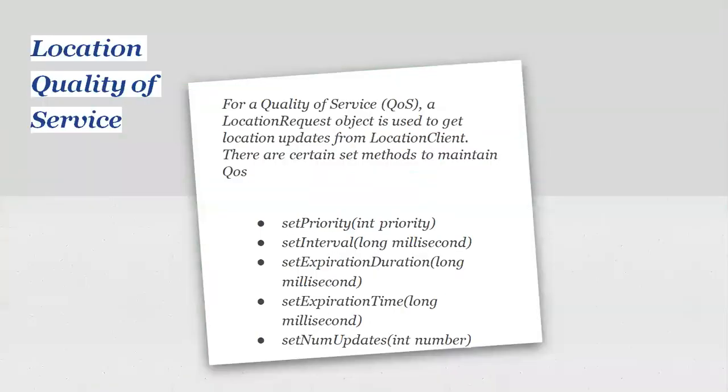For quality of service, a location request object is used to get location updates from the location client. There are certain methods to maintain the quality of service. Some of them are setPriority(). The setPriority() method of the thread class is used to change the thread's priority. Every thread has a priority which is represented by an integer number between 1 and 10. Other similar quality of service based methods are setInterval(), setExpirationDuration(), setExpirationTime(), and setNumUpdates().